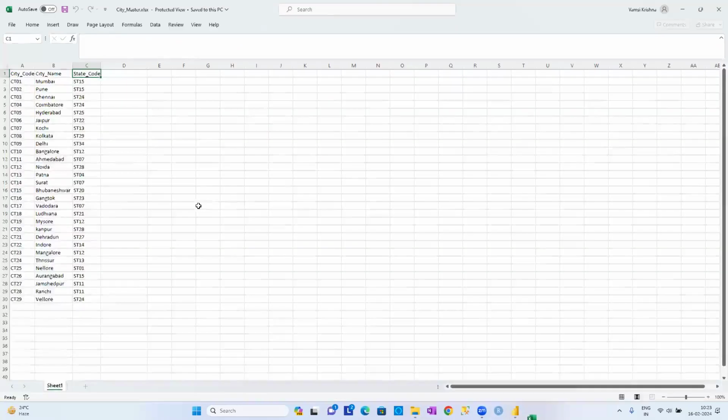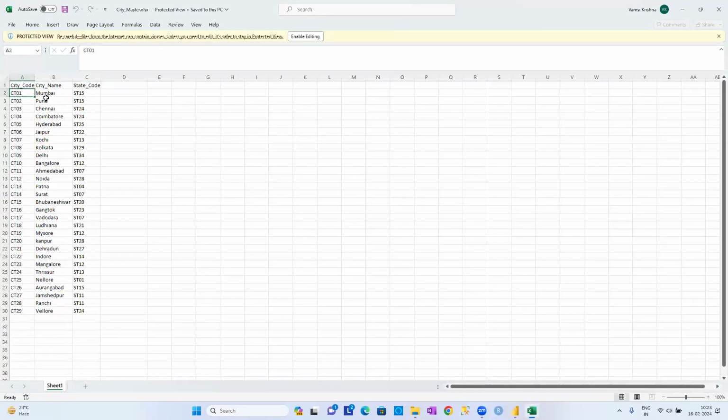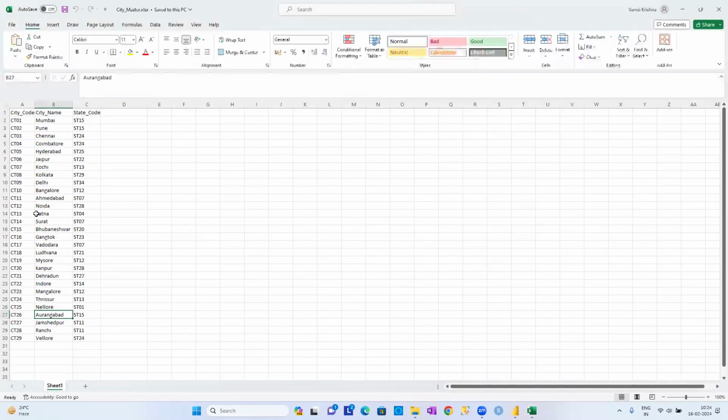So what does CT01 stand for? CT01 stands for Mumbai. CT02 stands for Pune. Or CT26, for example, stands for Aurangabad. So they have locations in almost 29 different cities, guys. Totally there are 29 cities.